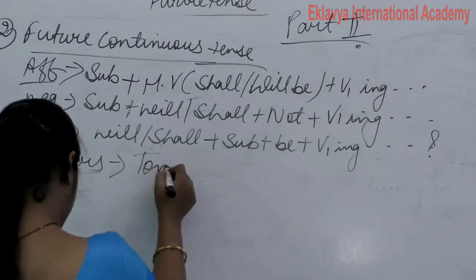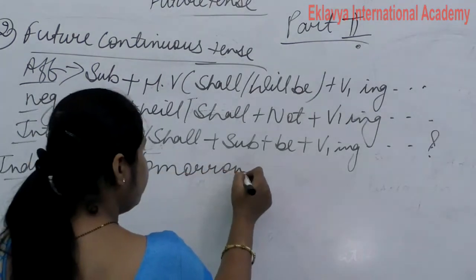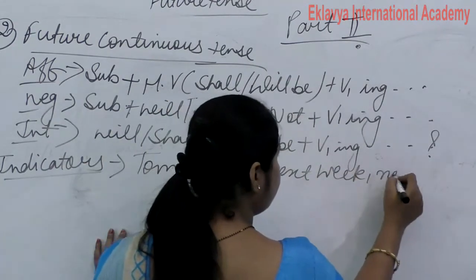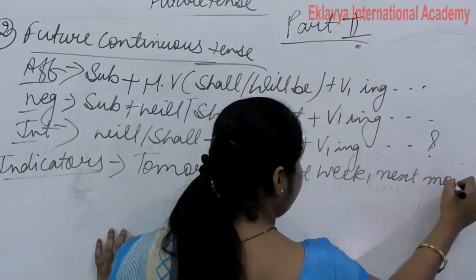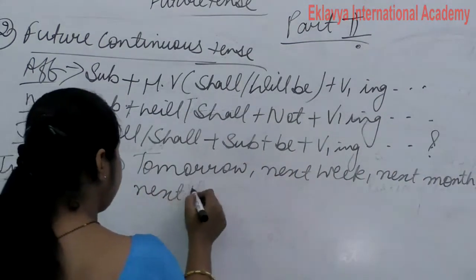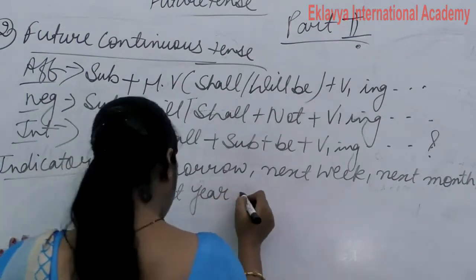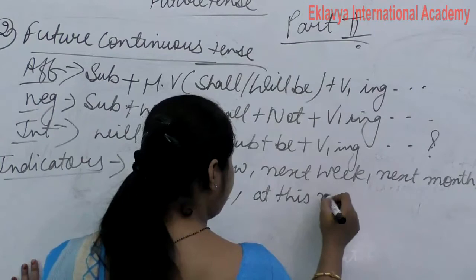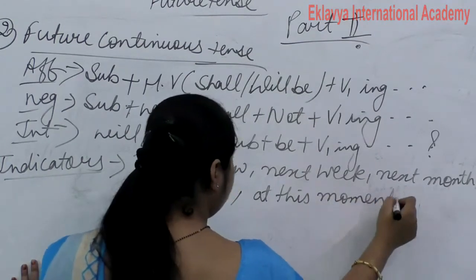Now indicators, write down: tomorrow, next week, next month, next year, at this moment. Clear?